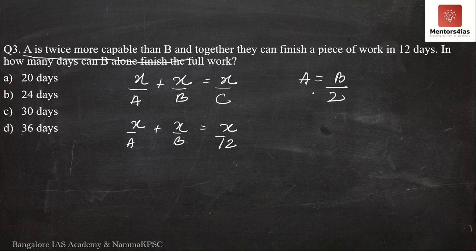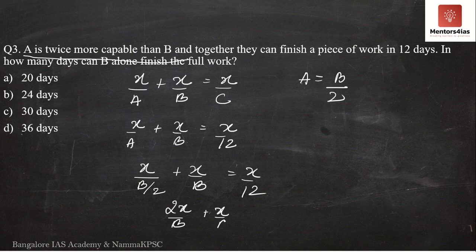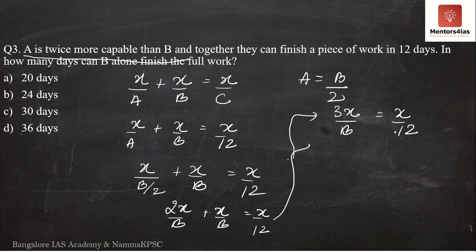So now what will I do? I will substitute this A as B by 2 over here. So what do I get here? I get X divided by B by 2, which is 2X by B, plus X by B is equal to X by 12. I take B to the numerator over here. I get 2X by B. I get X by B is equal to X by 12. So I'll just write this over here now. I get 3X by B is equal to X by 12.